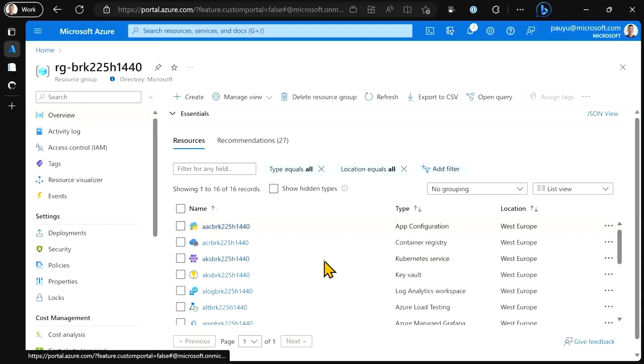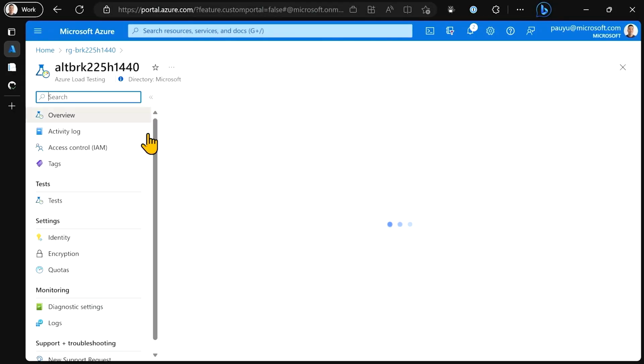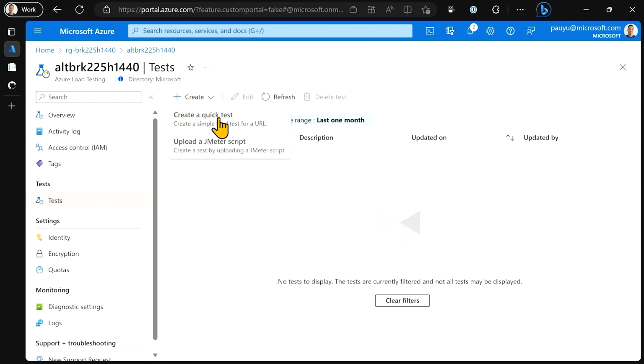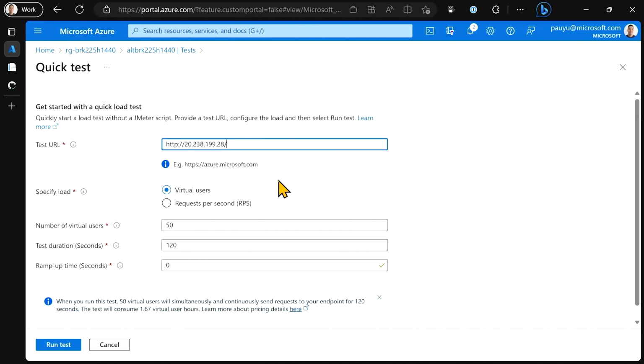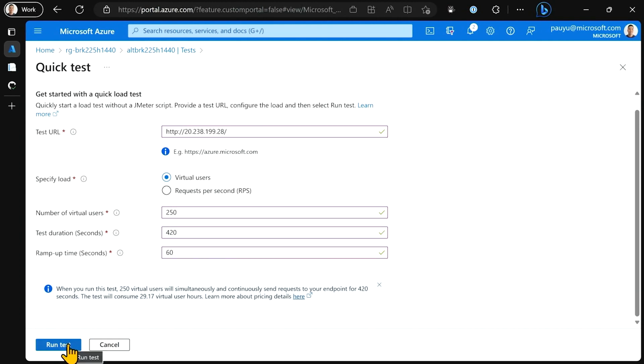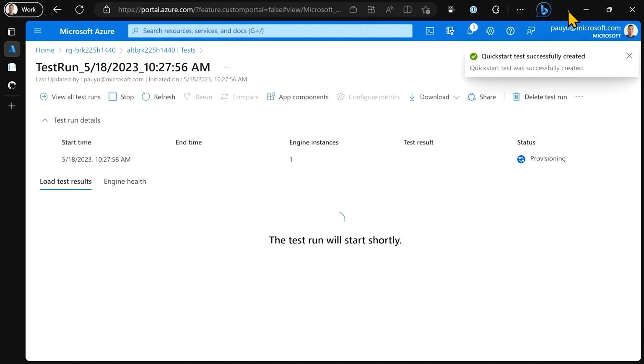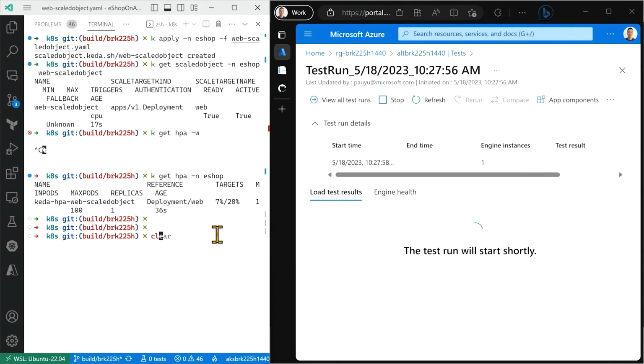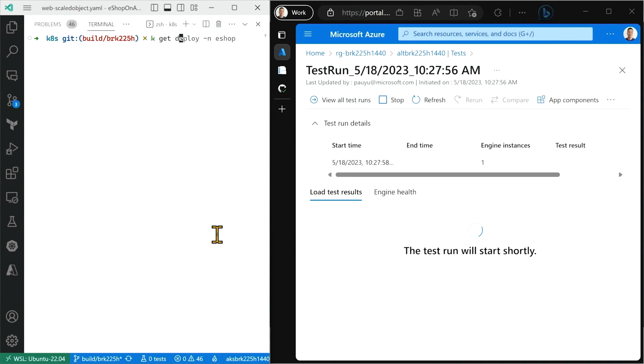There we go. So here I'm using the Azure Load Test service. And what I'm doing here is creating a quick test on the application. If you have JMeter scripts from on-prem JMeter or wherever, you can load those as well. And so I'll run a load test to simulate 250 users over the course of 7 minutes. And I'll ramp up the users over 60 seconds. And so what we'll see here is that once the test goes, KEDA will start detecting the increase in CPU load and will expand or horizontally scale out the pods.